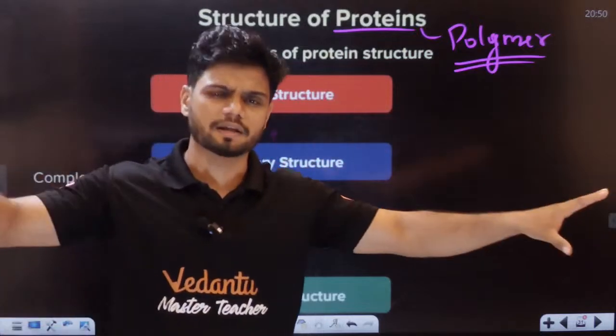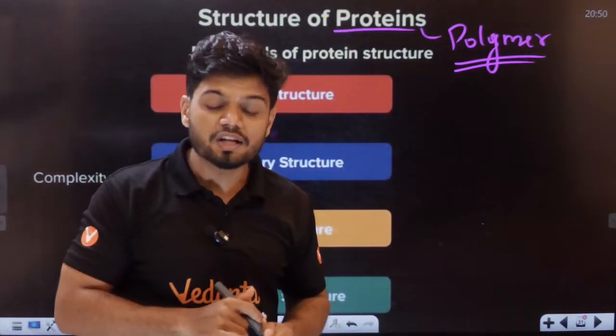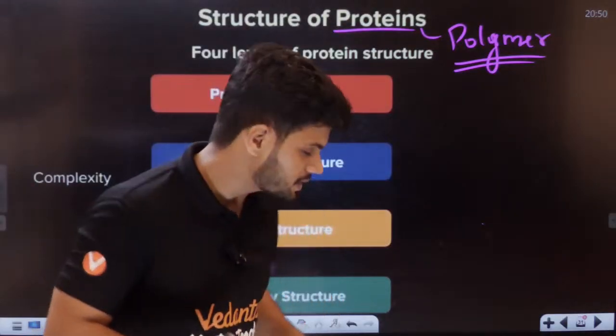Protein is a long polymer. But what is each individual monomer called? Each individual monomer is called an amino acid. It is called an amino acid, students.